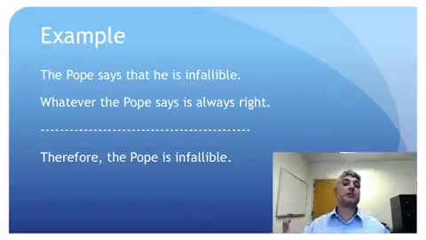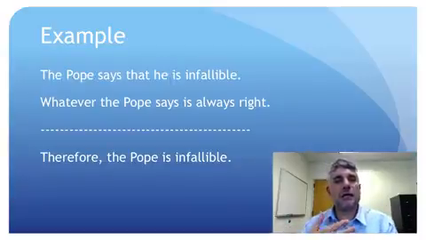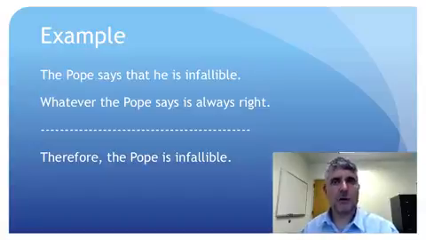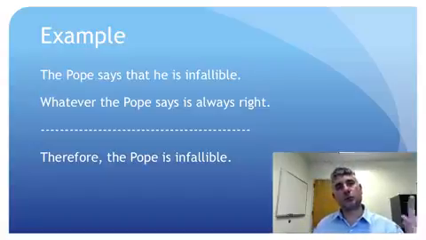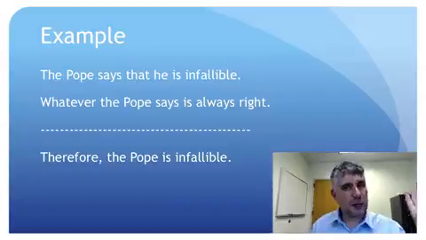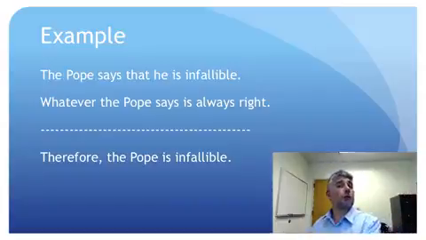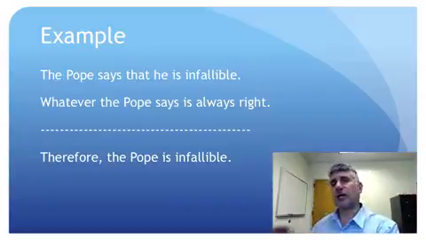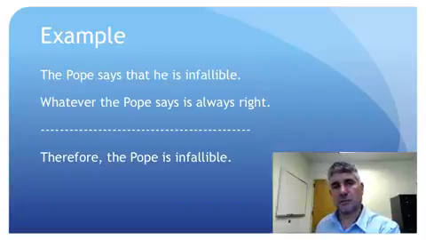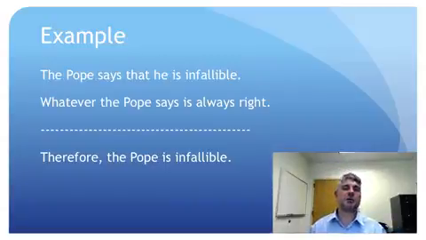Well, maybe there is some other reason, but unless that additional reason is supplied in the argument, this argument begs the question. It begs the question because it relies on premises that we have no reason to believe unless we already have a good reason to believe the conclusion independently of the argument itself. So this argument is an example of begging the question.